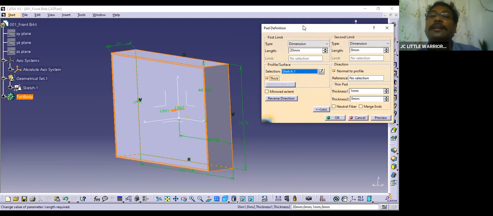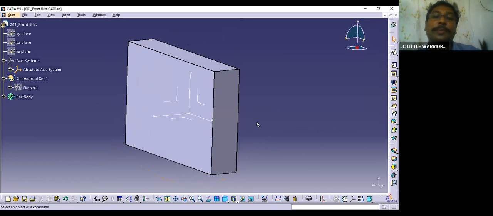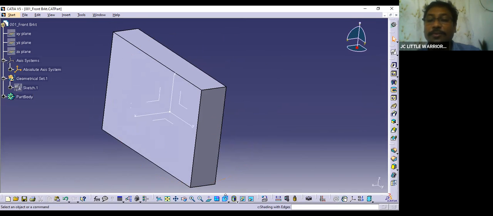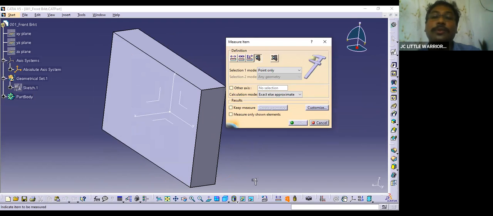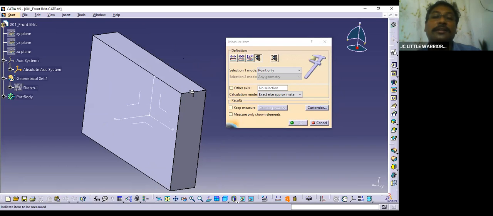Then again you can see a lot of information here. Let's first see the pad. This is the pad, and to measure how much the thickness is, you can use this tool. Click on this and just click here.